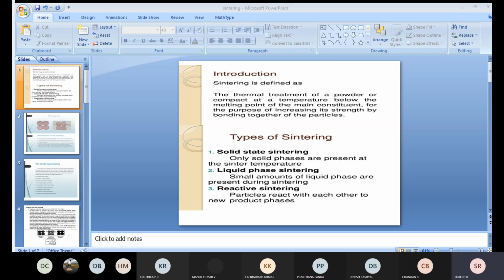Okay. In the second step, you can check it out. The recrystallization and the grain growth may follow, and the pores tend to become rounded, and total porosity as a percentage of the whole volume tends to decrease. Okay, after the sintering process, the porosity will be decreased. Because of that, we are suggesting doing the sintering process.